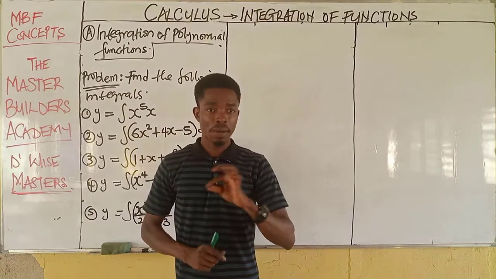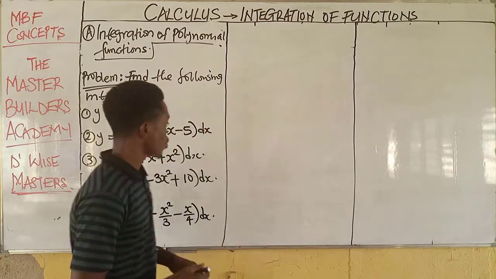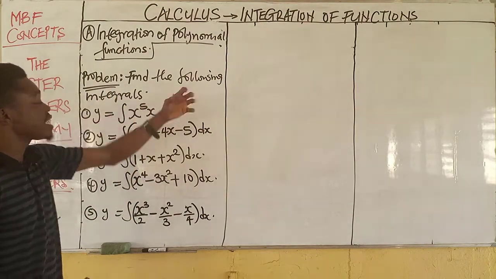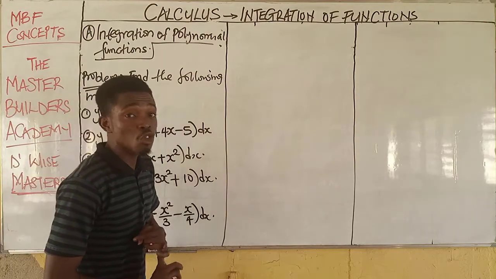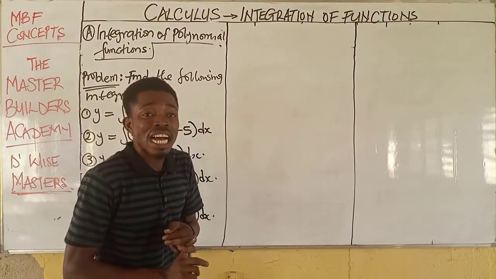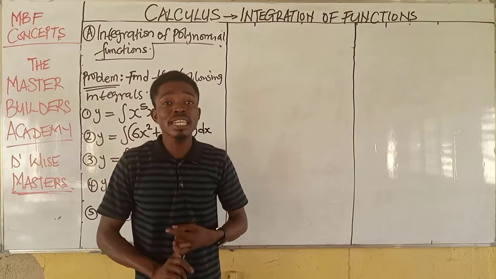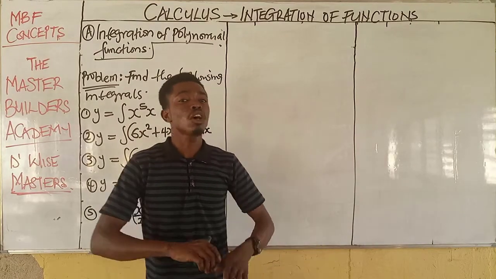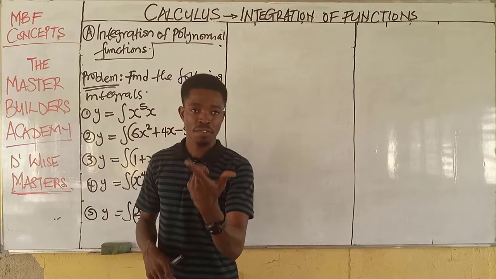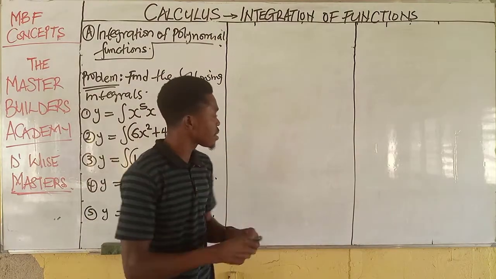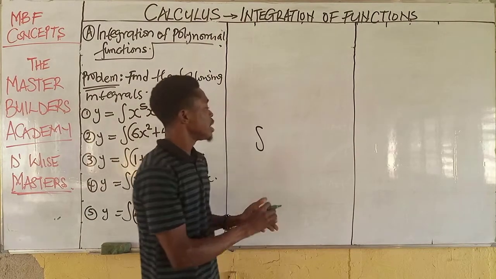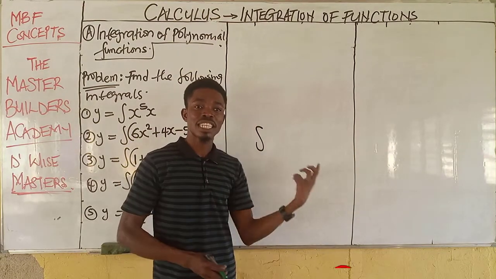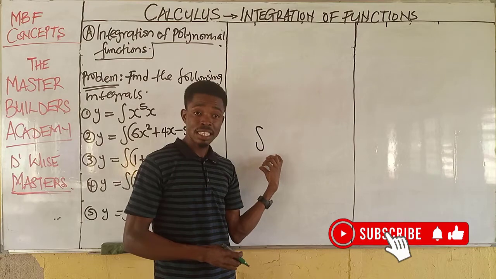Now guys, let's continue from where we started. We have been asked to find the following integrals. The question can ask you to evaluate, you can be asked to find the integral, you can be asked to integrate. It's as simple as that. When you have this integral sign in any function, of course you know that it is only in integration that you have a function like this. This is an integral.